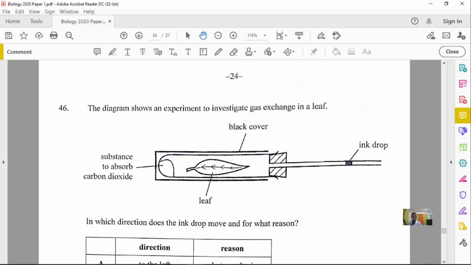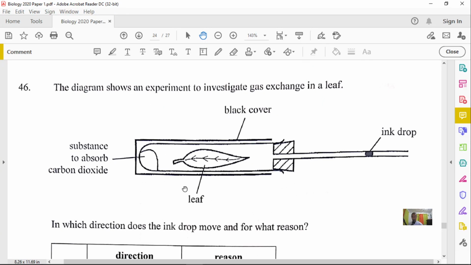Now, question number 46 states that the diagram shows an experiment to investigate gas exchange in a leaf. What I wanted to observe carefully right here is that we have a substance to absorb carbon dioxide, a black cover, a leaf, and an ink drop.